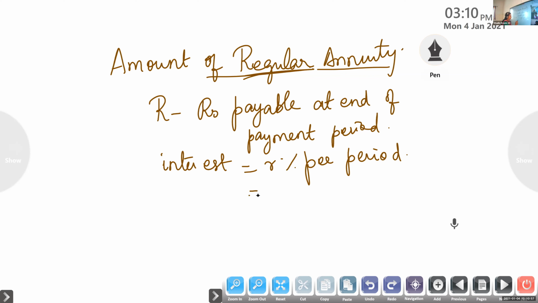And this R% per period, we denote as R by 100 equal to I. This is another notation we use. I means it is rate of interest by 100 per period.